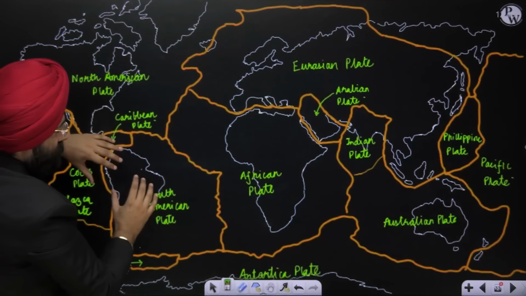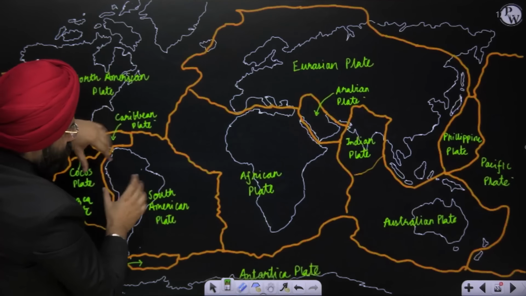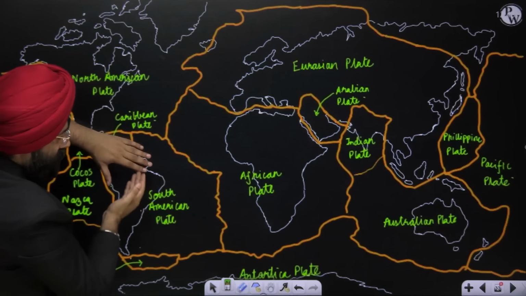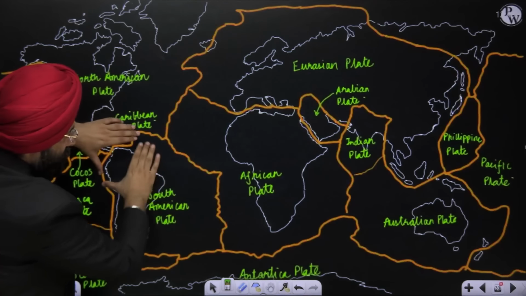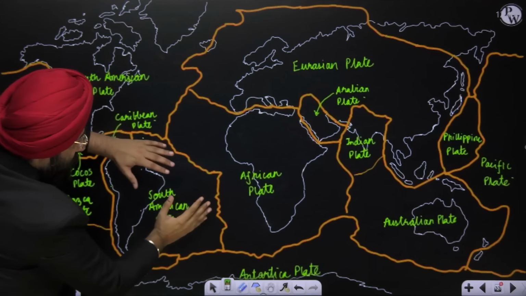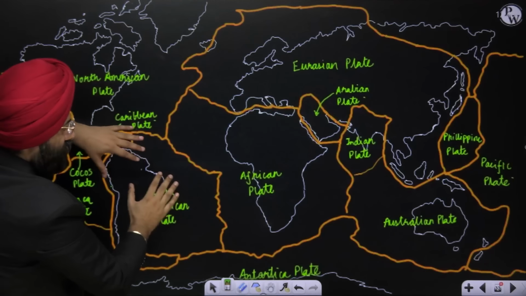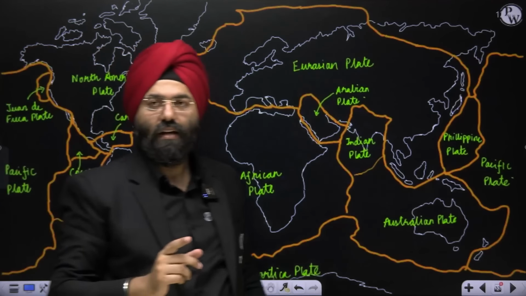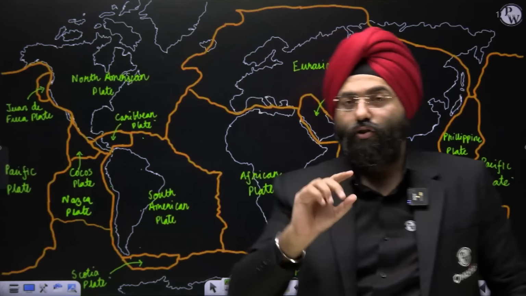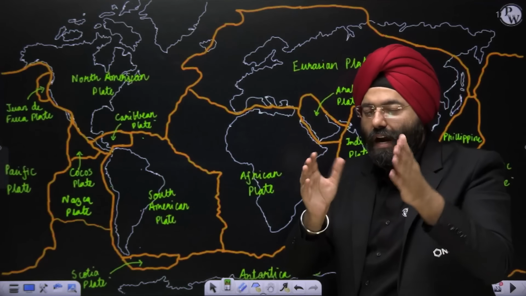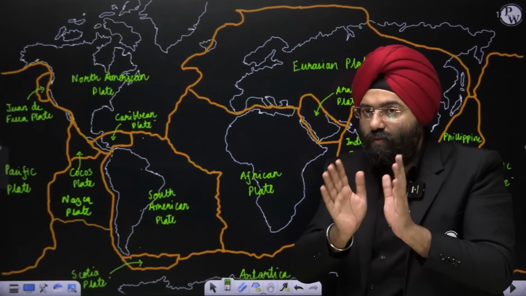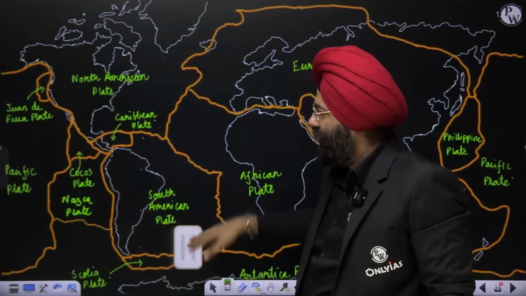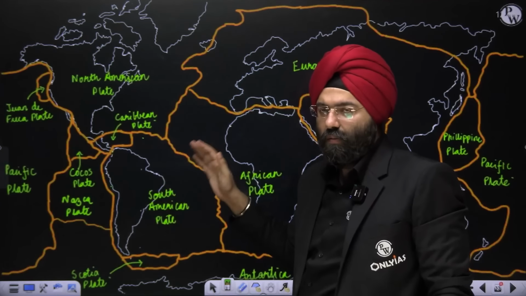This plate as a whole basically moves. It is not only the continent. The only problem is, in continental drift theory, they assumed that because this continental part is visible above the water surface, only this is moving. No, it is a complete part as a whole which is moving. So when the plates are moving, the oceanic part is also covered in them. Please understand that. It is not only the landmass visible above the earth that is moving, it is the complete plates that are moving. They might be subducting or whatever be the case, we will be seeing them.